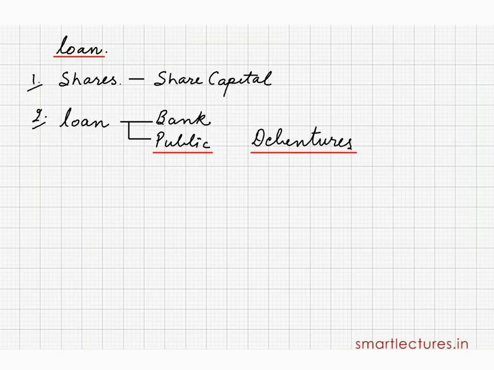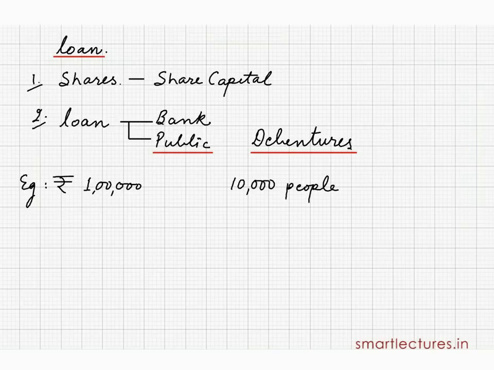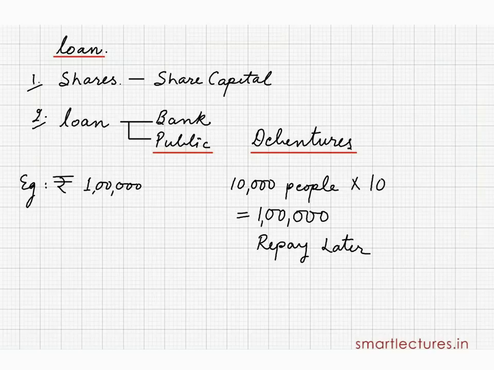Let me explain the whole thing. Suppose the company is looking for 1 lakh rupees as a loan, and instead of going to the bank, the company decides that it should get 10,000 people who can contribute rupees 10 each. In this way, the company can collect 1 lakh rupees, and after some time the company will repay the money. It means the company issuing debentures means taking a loan from the public.